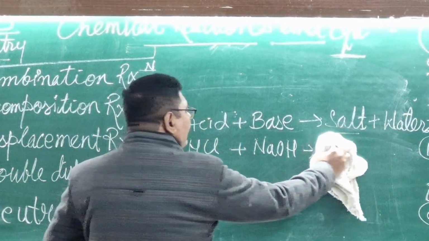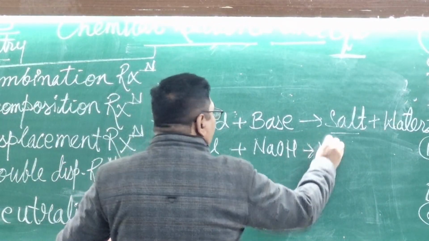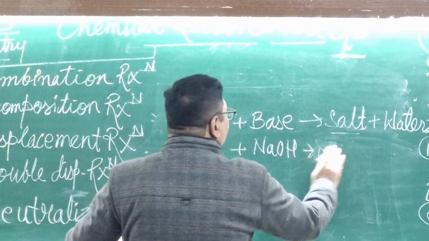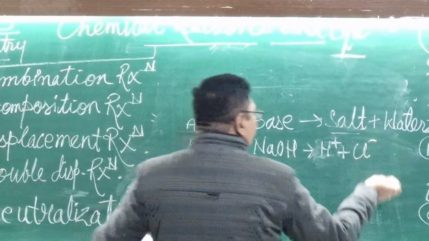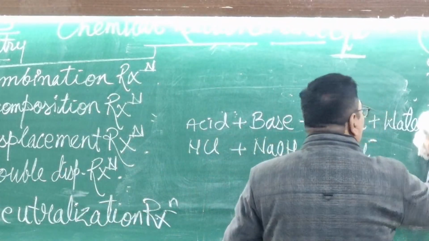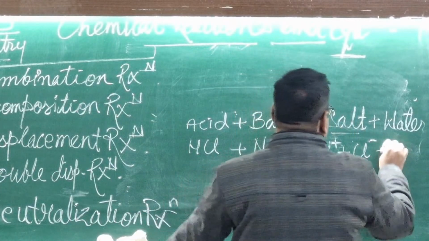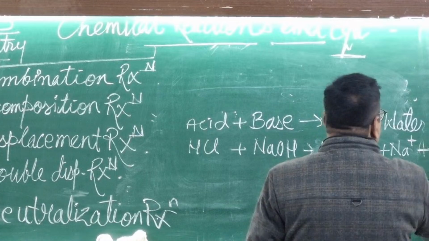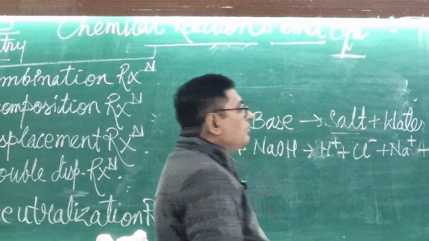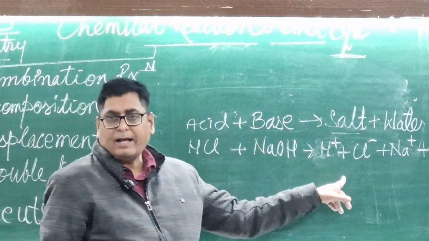Then, Peter, in the neutralization reaction, you should write the equation in this form. Listen, I am writing Na positive, H positive, Cl negative, plus Na positive plus OH negative. HCl decomposes into its component ions.